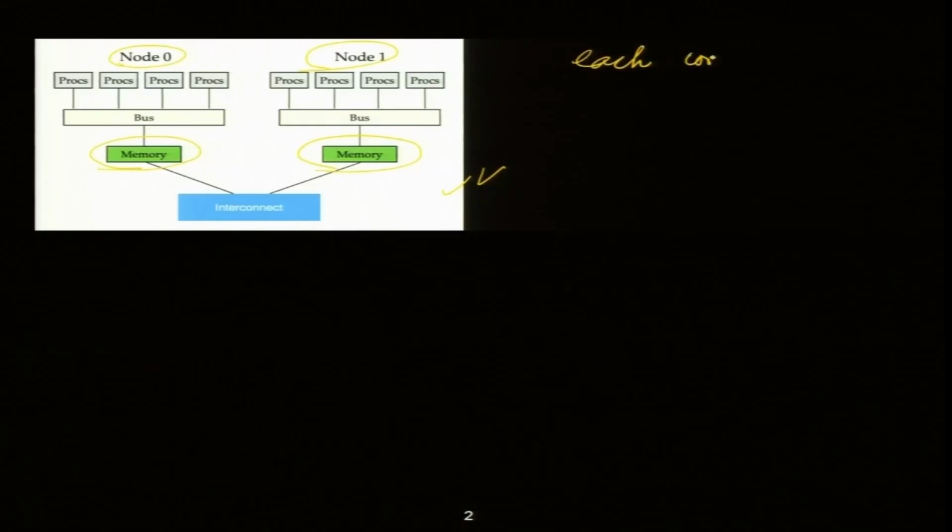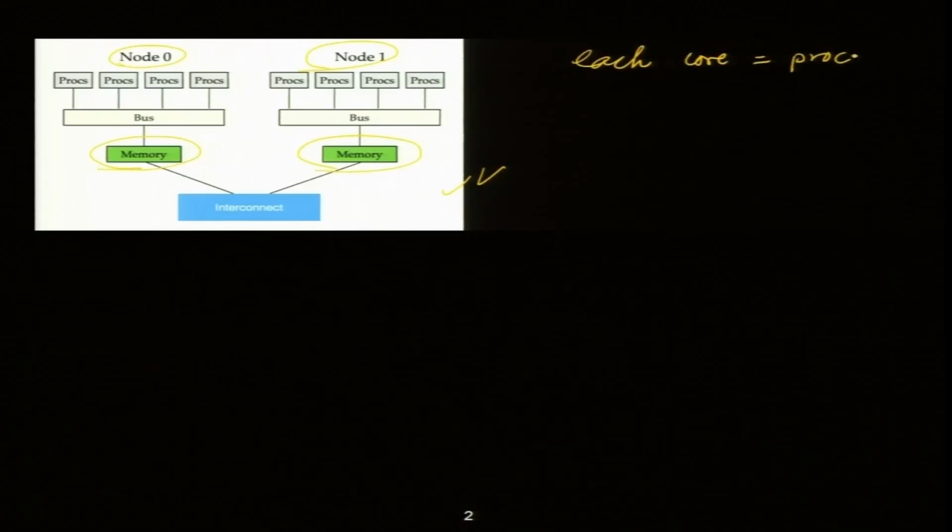8 processes. Actually, for historical reasons, in earlier times each CPU had only one process, one core. So, each CPU had one process per CPU, but now a CPU has more cores. Then what do I do? Each core is also called a process in the programming language. So, when I do MPI, I will say each core equals a process.